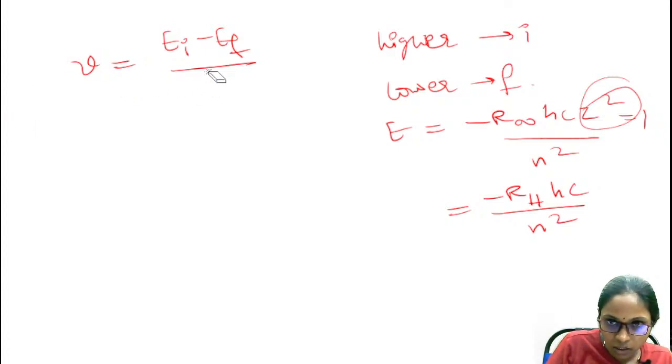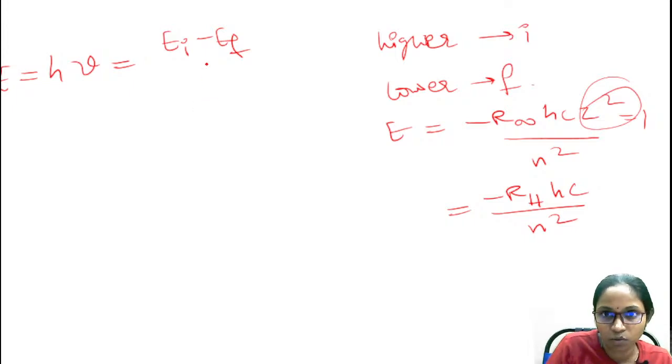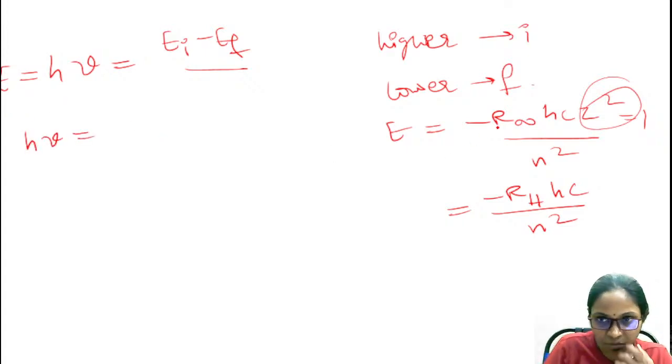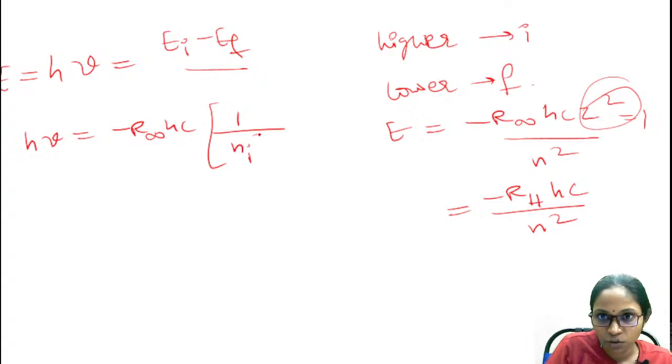I'm rewriting this equation. h nu equals the energy, which is equal to initial energy minus final energy. And this h nu is equal to minus R infinity hc, taking common, 1 by n initial square minus 1 by n final square.